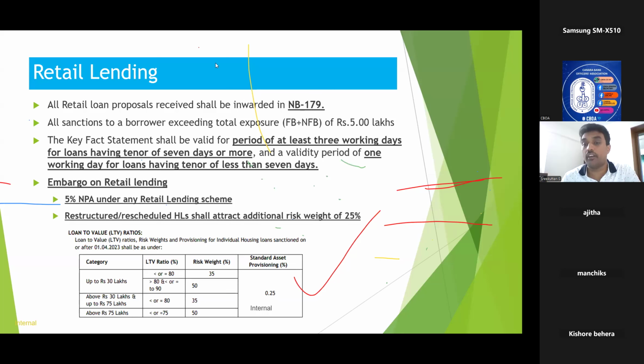Validity, in what way? Yeah, I will tell. Suppose you have given the loan on a particular day, you should not give the key fact statement on a later date. Within that particular period from the loan, you need to convey the key fact statement to the borrower and get it acknowledged, because the charges may differ on a later date. So within 3 working days, the key fact statement should be communicated to the borrower.